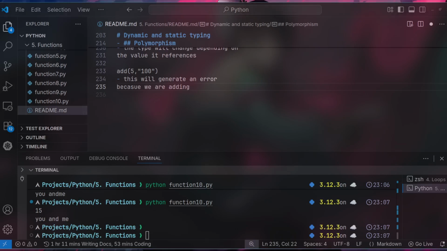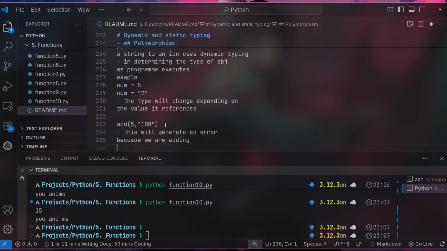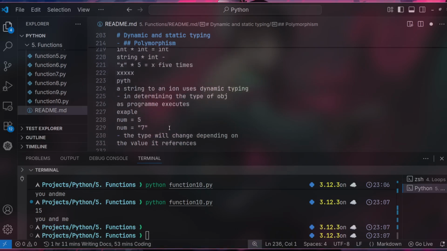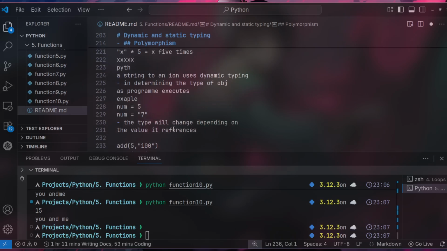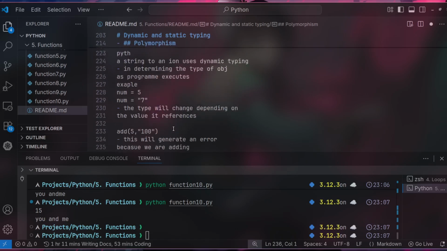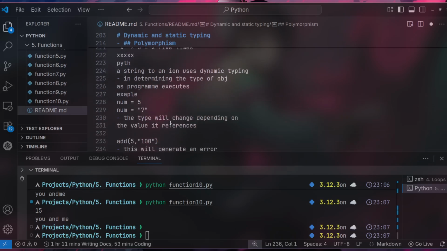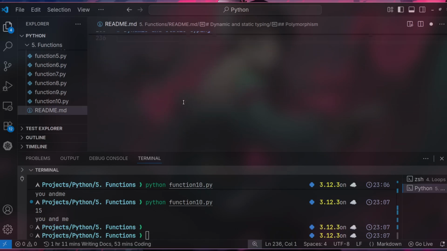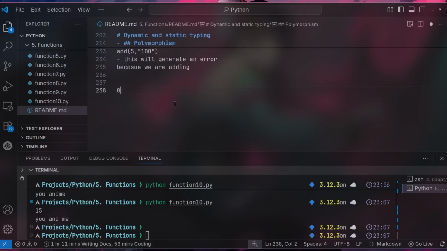So we have something called dynamic typing, which we have said Python uses. Apart from dynamic typing, we have something called static typing. We have other languages that use this.